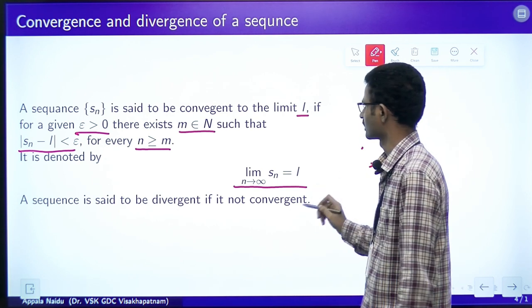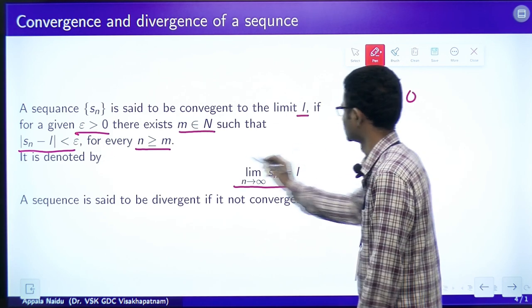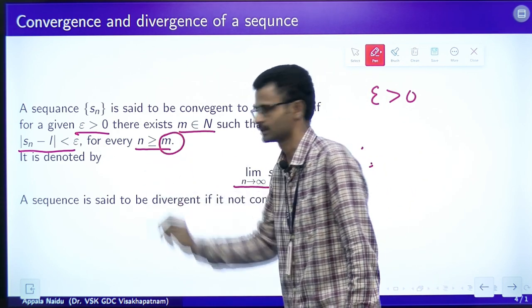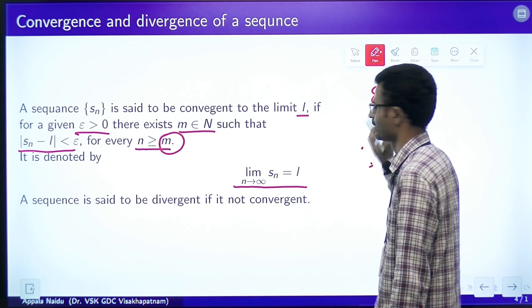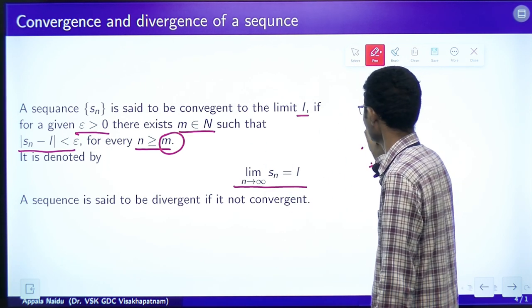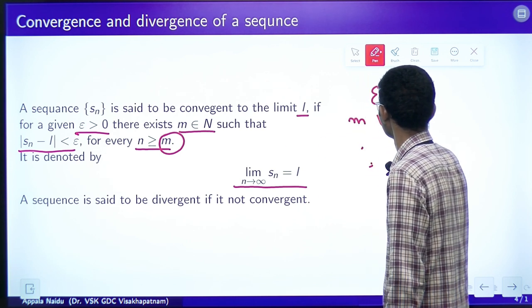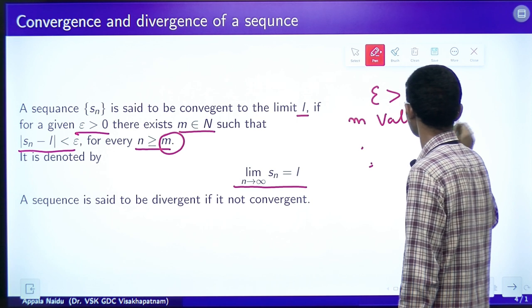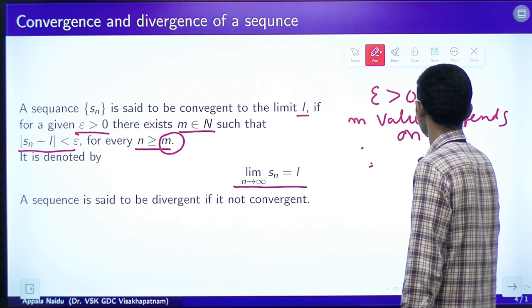For a given epsilon, we have to find m, a natural number that is dependent on epsilon. So, m value depends on epsilon.